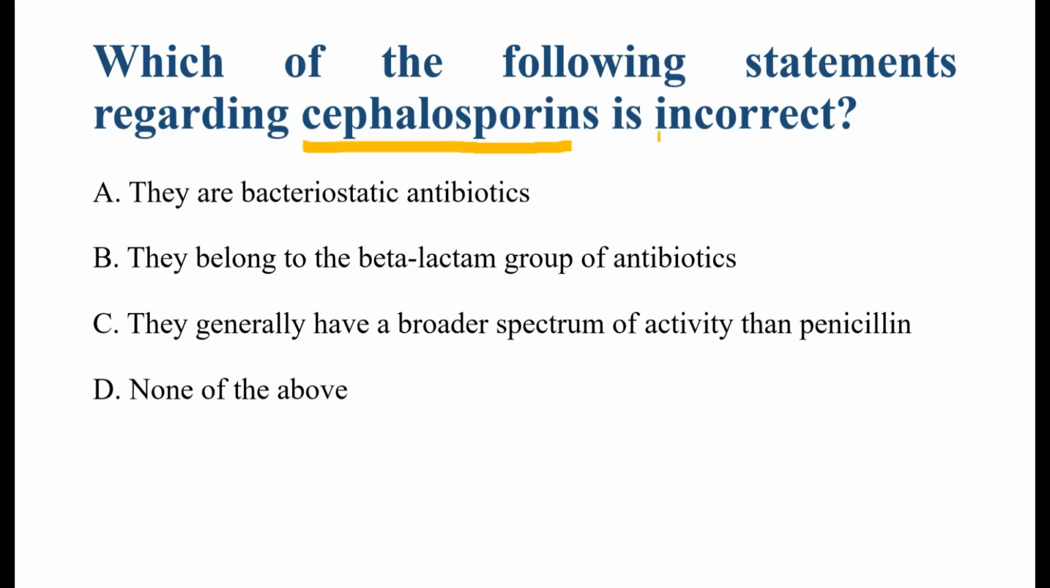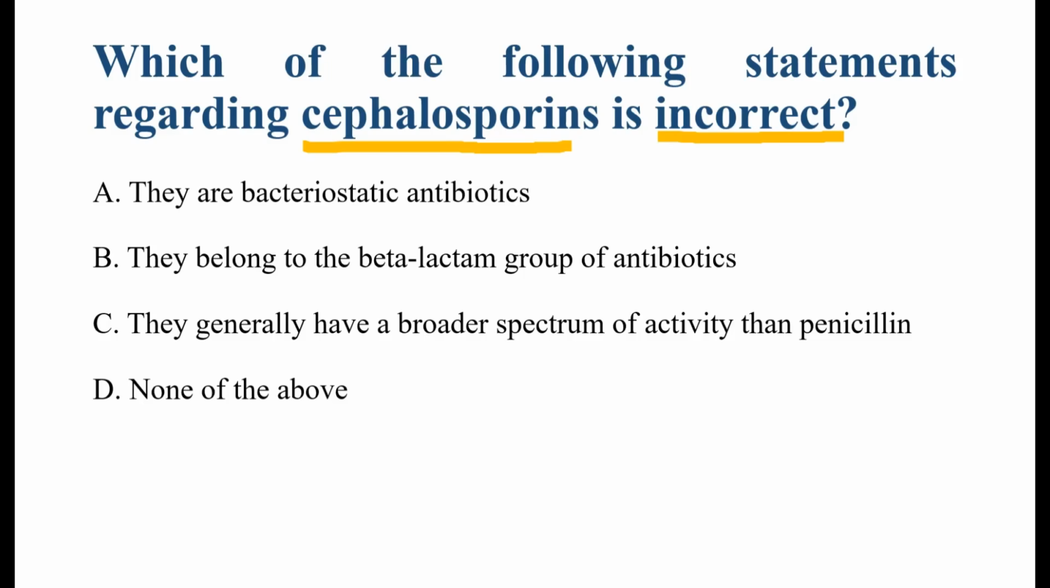Now the next question is, which of the following statements regarding cephalosporin is incorrect? This question is asking which statement about cephalosporin is wrong or incorrect. So we must identify the statement that does not correctly describe cephalosporin. At first, understand cephalosporin. Cephalosporins are a group of antibiotics used to treat bacterial infections. Examples of the drugs include ceftriaxone, cefotaxime. They work by inhibiting bacterial cell wall synthesis, which leads to death of the bacteria.